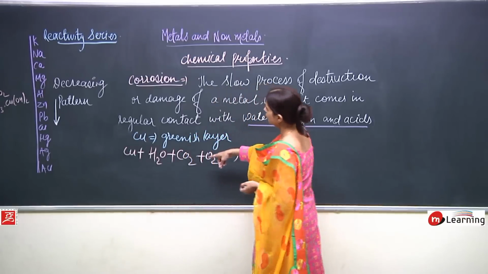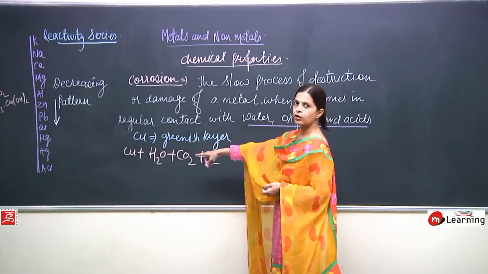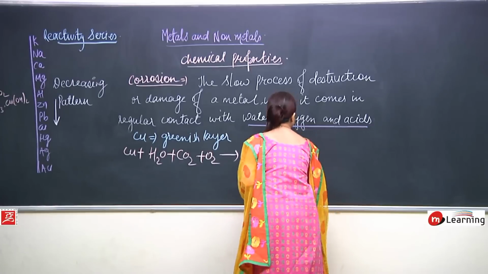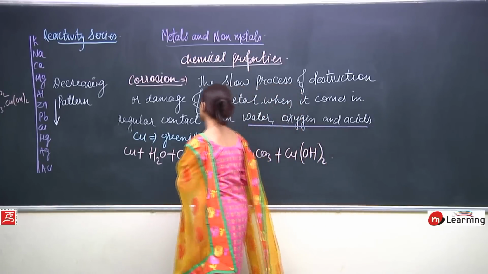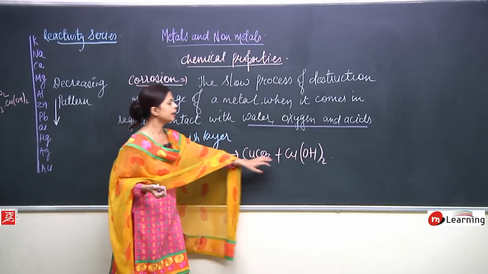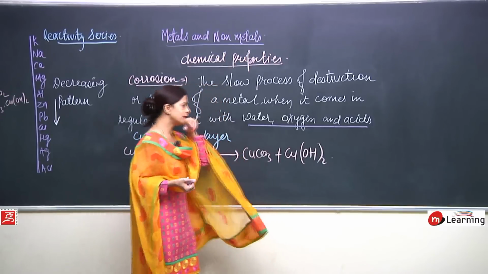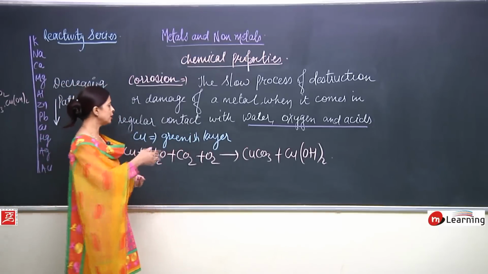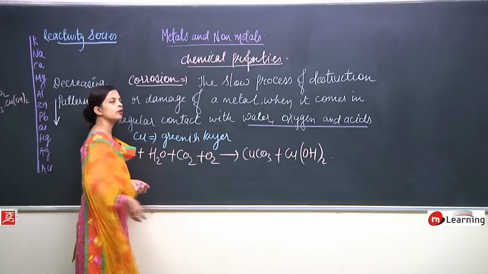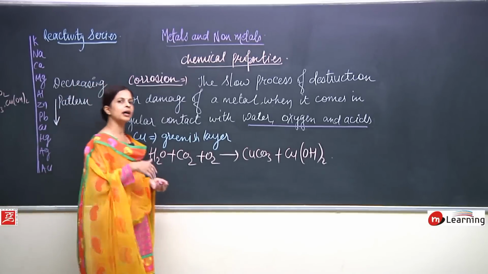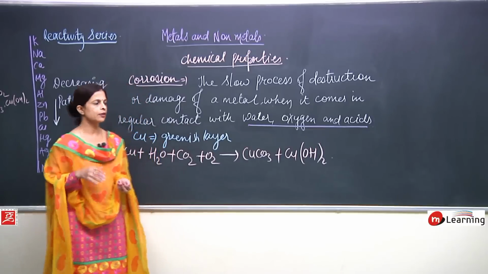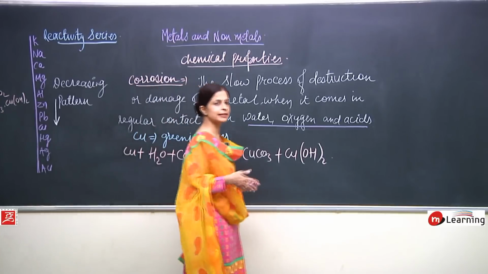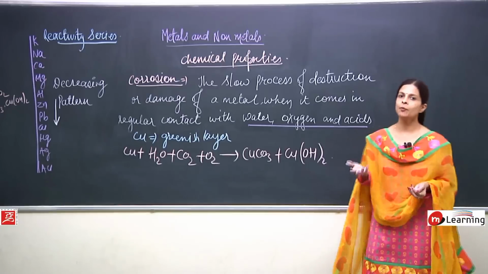Are you seeing here? Copper reacting with water, carbon dioxide and oxygen. So what will be formed here? Copper carbonate and copper hydroxide will be formed. That means the greenish layer formed on copper is due to contact with water, carbon dioxide and oxygen, which forms a copper carbonate and copper hydroxide layer. Due to this, it is very important to keep removing this layer to keep the copper clean.